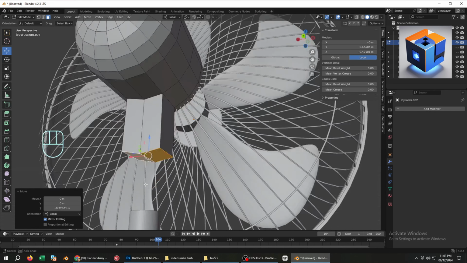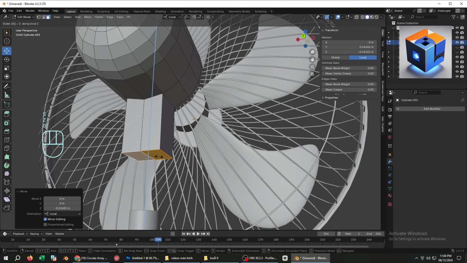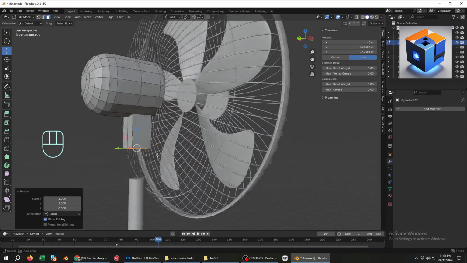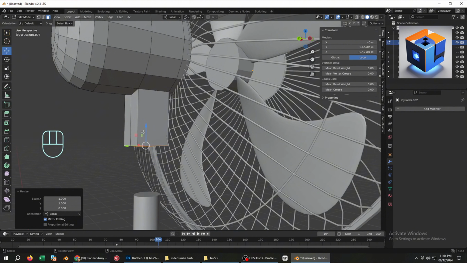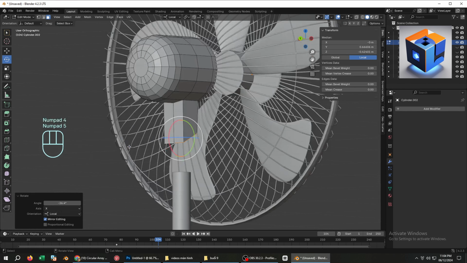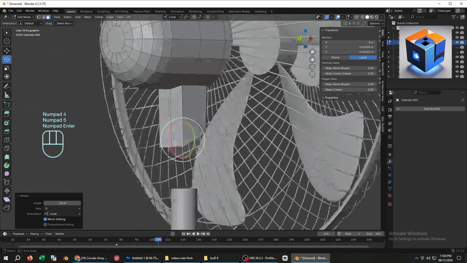Select the 2 bottom faces. Press S to scale. Then Z to scale along the Z-axis. And finally press 0 to align both faces to the same plane. From here, just follow the video. Let's keep it simple, I don't want to overwhelm you. That's it. We've finished modeling the fan. Not too difficult, right?